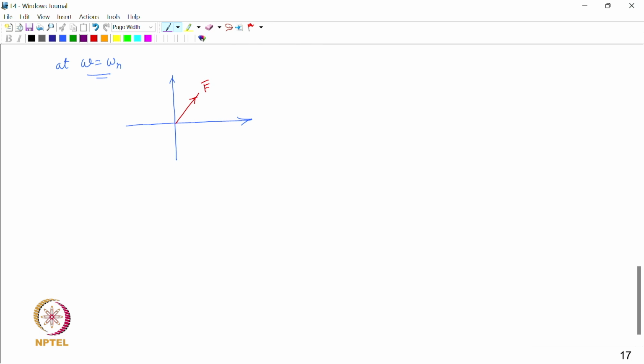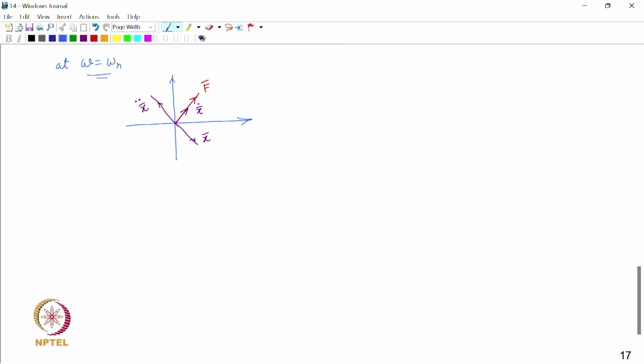The velocity will be in phase with the force, so the velocity vector is somewhere here, x bar dot, and then the displacement vector would be somewhere here, x bar, and then we have the acceleration vector, x bar double dot, correct.